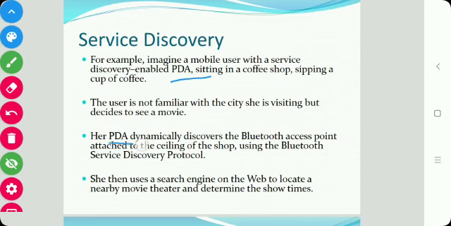So this PDA, which is service discovery enabled, gives the information about the theater as well as the prices of the ticket, as well as where that movie theater is located. It gives the map, and by using the service discovery protocol, if a printer is attached in that environment, that user can print the map as well as the ticket. So that is the advantage of this service discovery protocol.